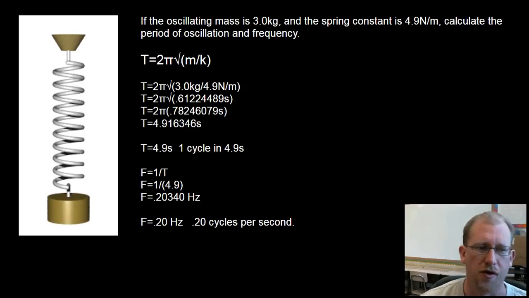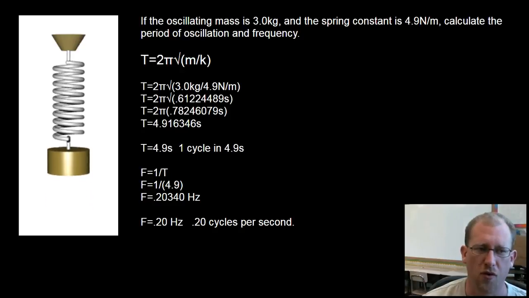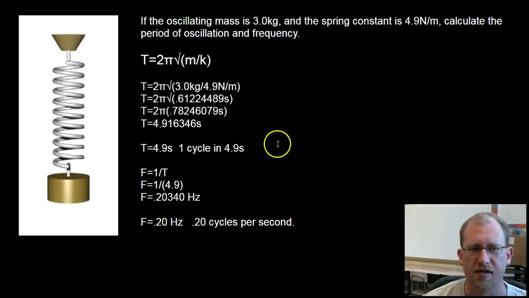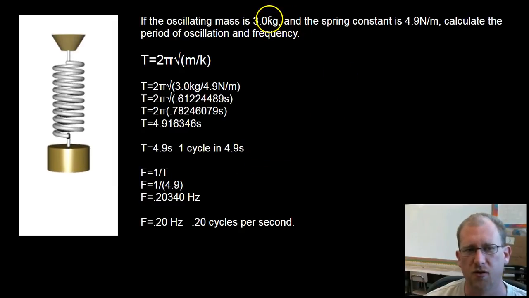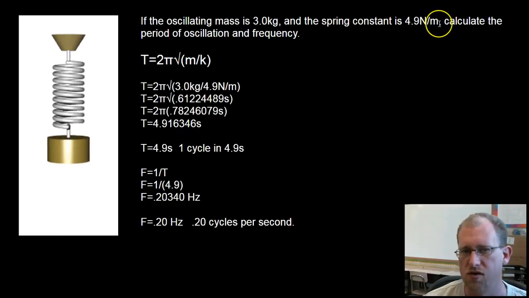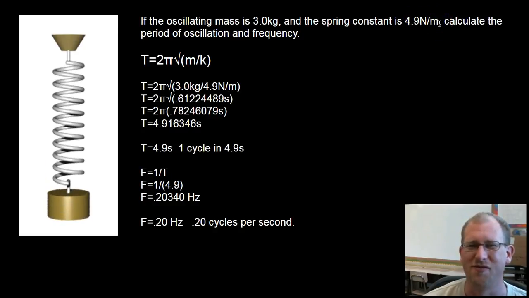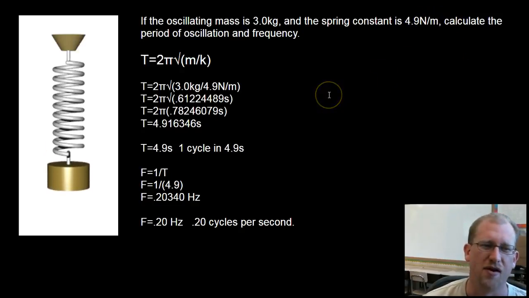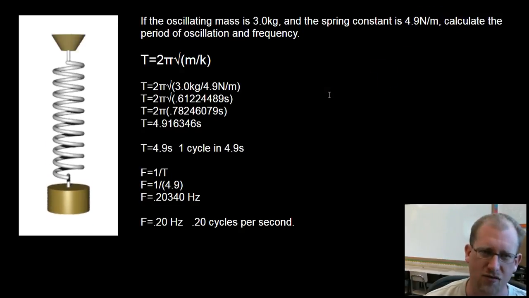All right. So here's this picture you've seen before, the oscillating mass on a spring. And I'm going to tell you that the mass is 3 kilograms and the spring constant is 4.9 newtons per meter. I'm going to calculate the period of oscillation and the frequency for this system.